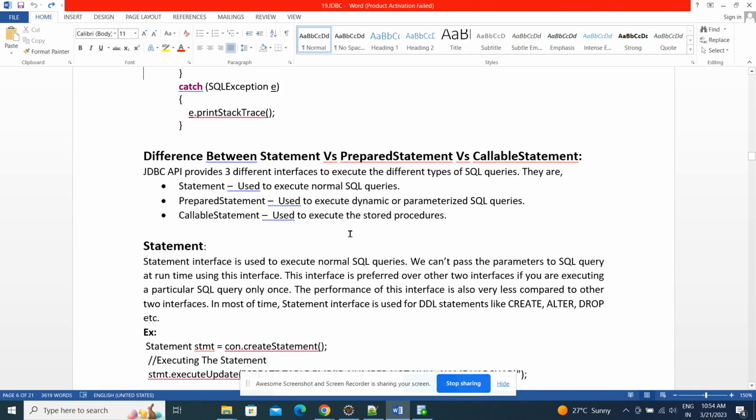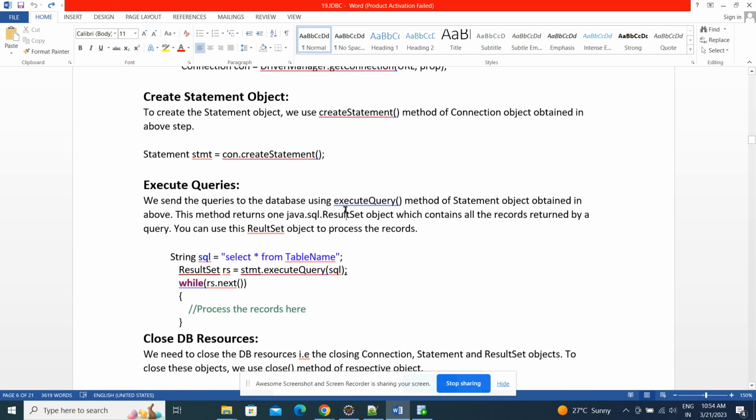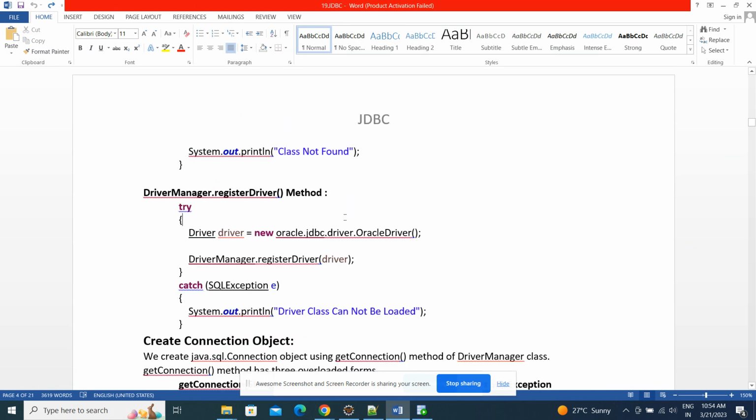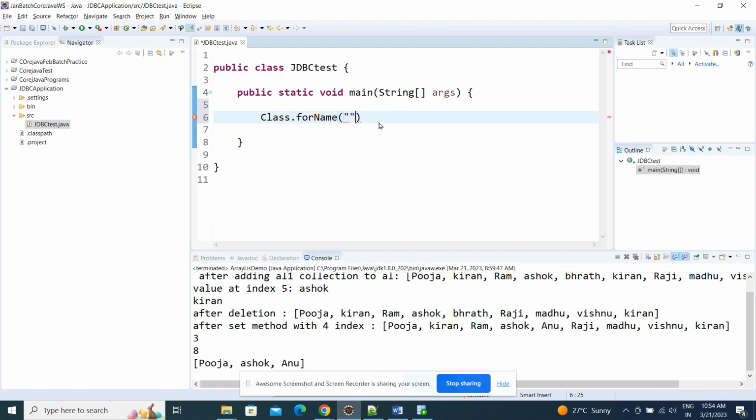The driver class is oracle dot jdbc dot driver dot OracleDriver. That is the class that we need to load. That is the first step.